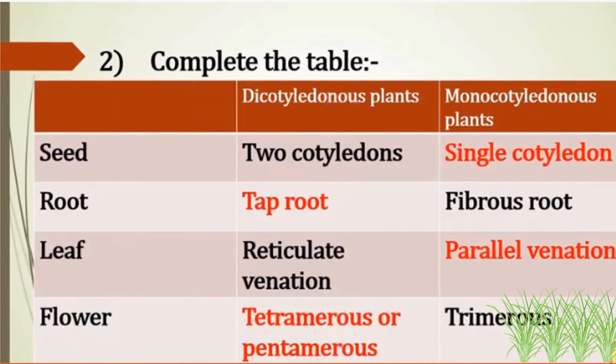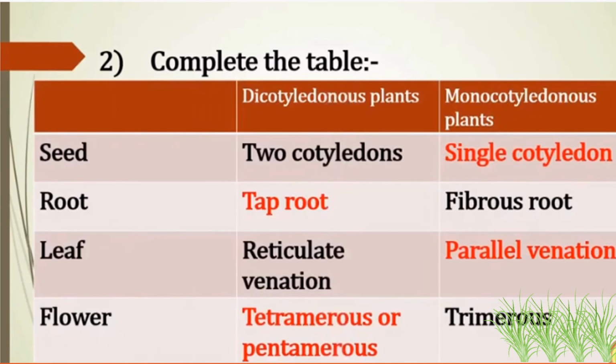Dicotyledonous plants have a taproot system, and monocots have fibrous roots. The leaf of dicotyledonous plants has reticulate venation and monocotyledonous plants have parallel venation. Dicotyledonous plants have tetramerous or pentamerous flower structure, that is in multiples of 4 and 5. Dicotyledonous plants have strong and hard stems. Now, if I take an example of an apple tree or a coconut tree, the stem is very hard, and if you cut the stem, there is no hollow structure inside. Okay, so it is very hard and strong. In monocots, it is trimerous, that is in multiples of 3.